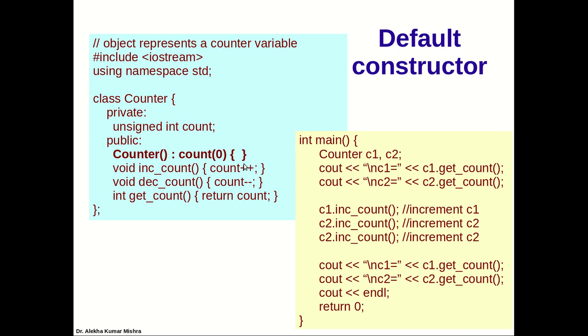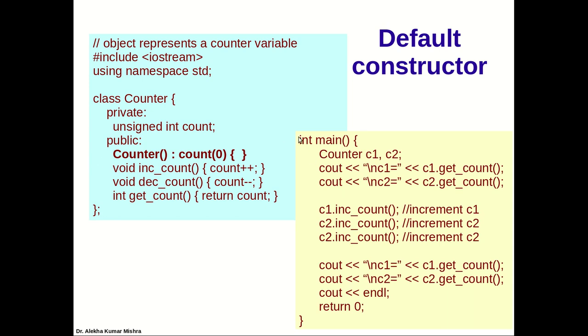How is it invoked? Whenever we create an object without any parameters, just like a simple variable. So whenever we write Counter C1, C2, it automatically invokes the default constructor. For C1 it is invoked first, so the control will jump and come here.